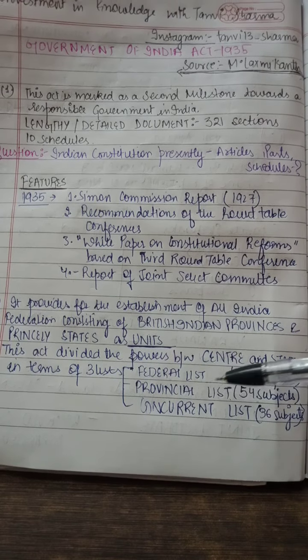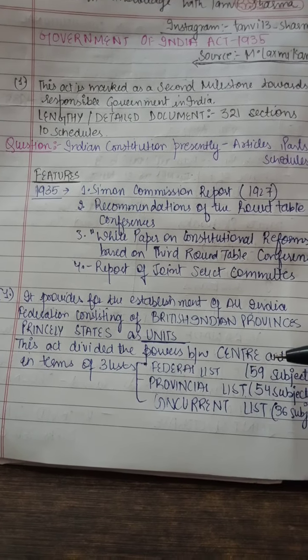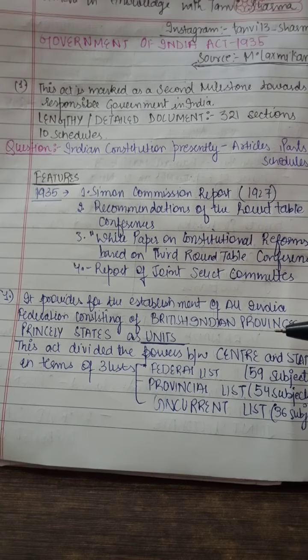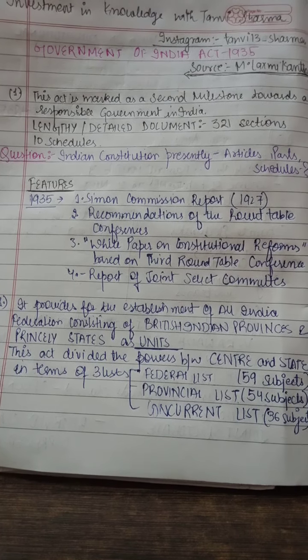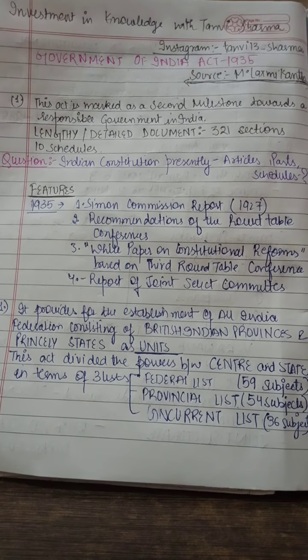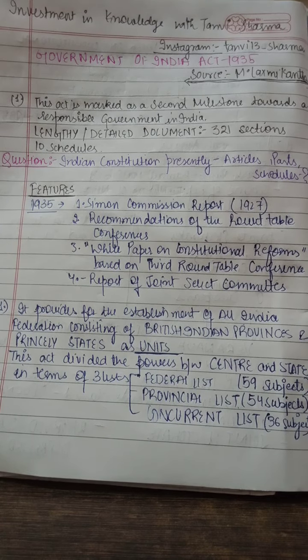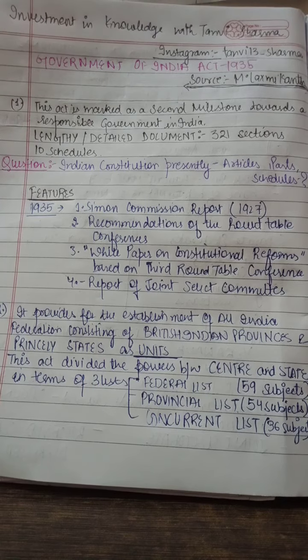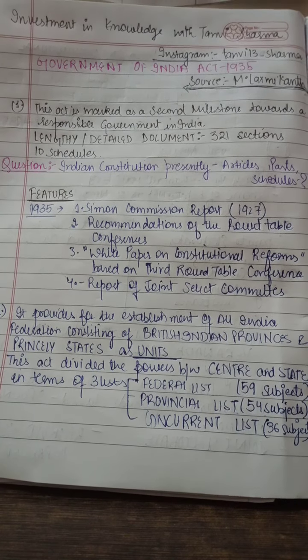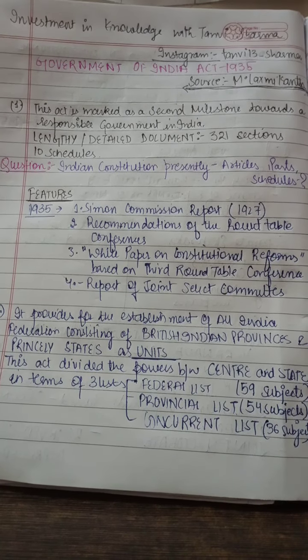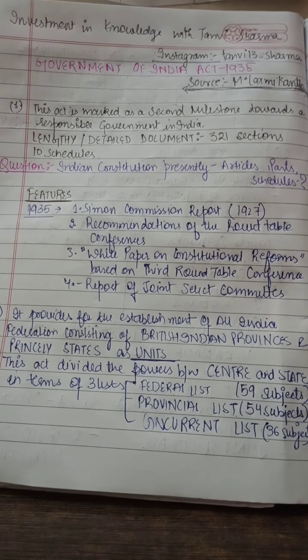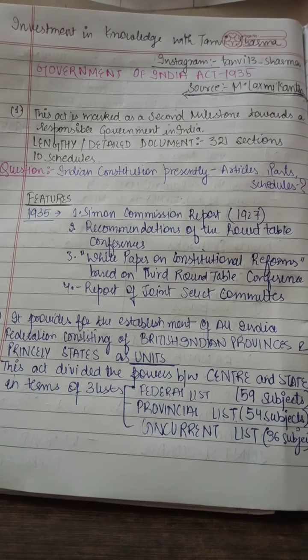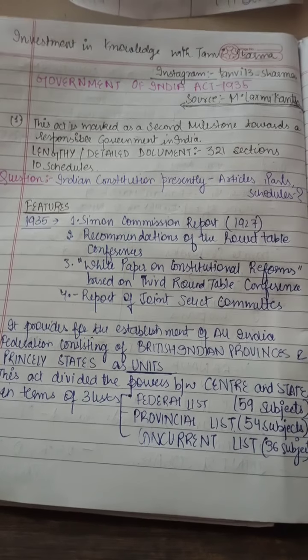Now I'm going to discuss some features of this act. First of all, it provides for the establishment of an All India Federation, consisting of British India provinces and the princely states as units. When India was a colony of the Britishers, India was divided into 2 parts. One was British India, which was directly under the control of the Britishers, and the other was the princely states, where the Britishers had indirect control, as they were kings and queens, but ultimately it was under the control of the Britishers.